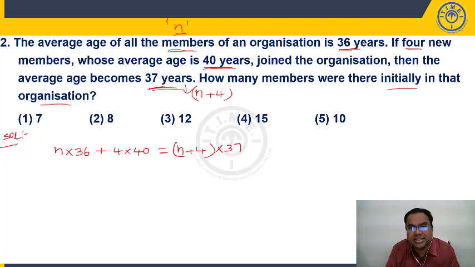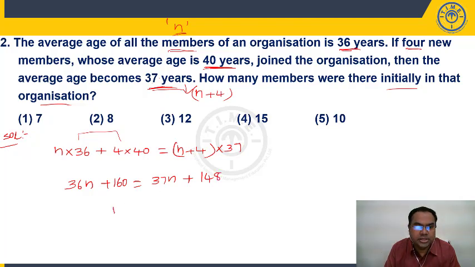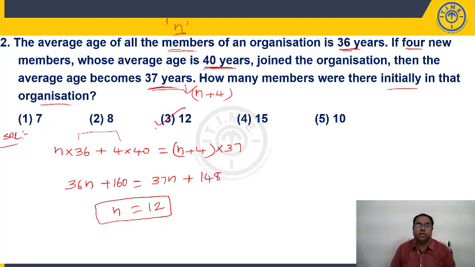The n plus 4 people's average is 37, so what will be the total age? 37 into n plus 4. When you add these two total ages, it must equal the total age of these n plus 4 people. So 36n plus 160 is equal to 37n plus 148. So students, n is equal to 160 minus 148, which is 12. n is the number of people in the group initially. How many people were present? 12 people. It is present in the third option.